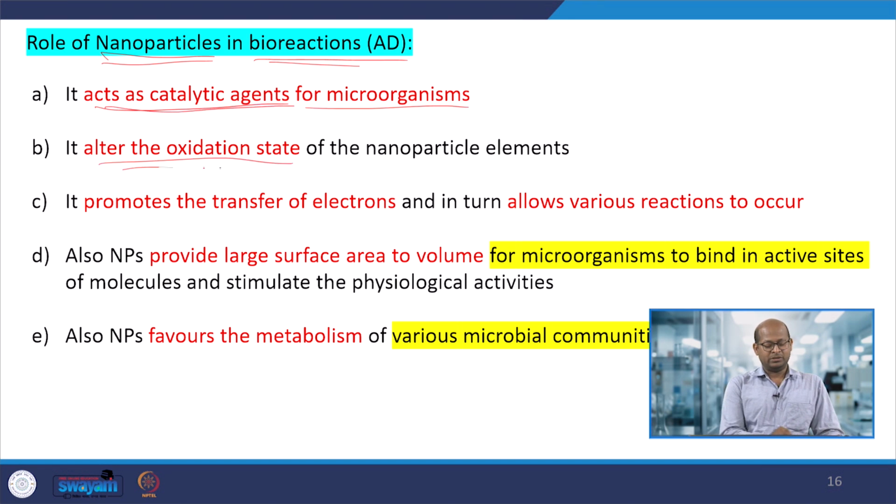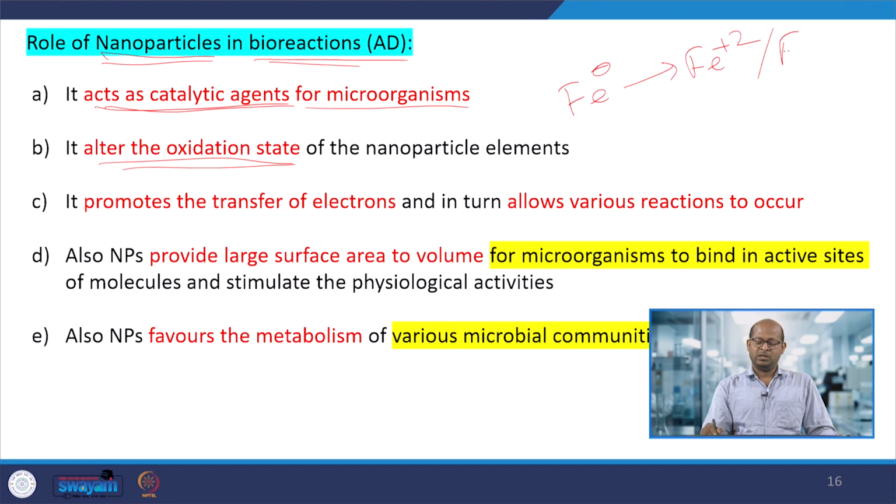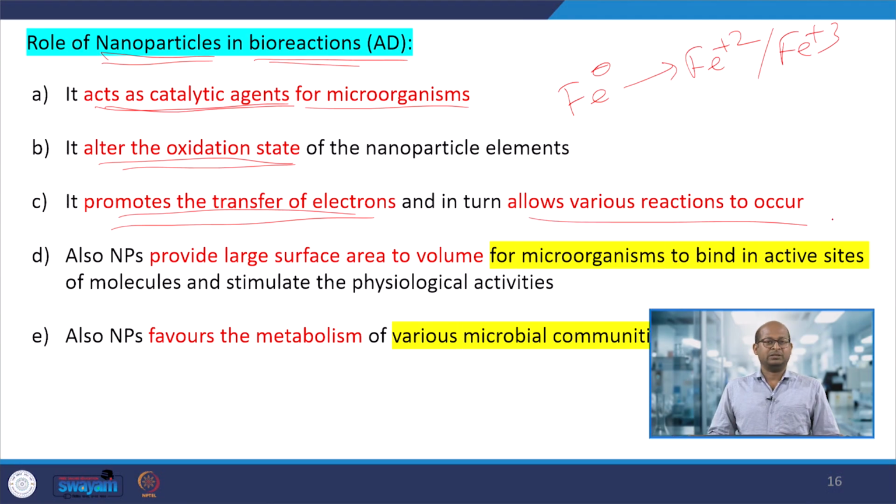It alters the oxidation states. Initially, if we use, let's say, zero valent metals such as iron, during the reactions it would be converted into iron plus 2 or plus 3. In that way these nanoparticles alter the oxidation state and at the same time generate more hydrogen. It also promotes electron transfer and allows various types of reactions that occur during the digestion process.